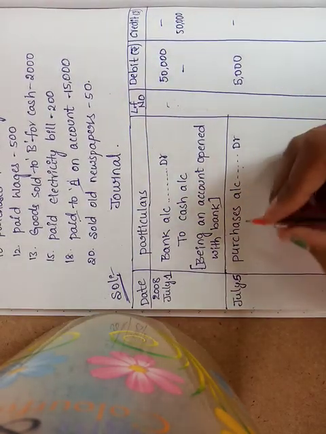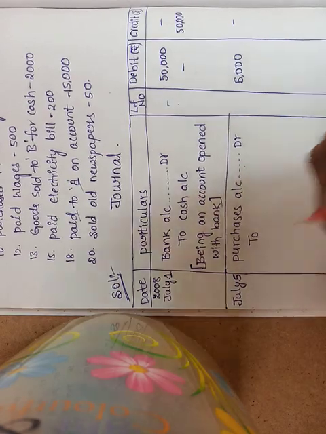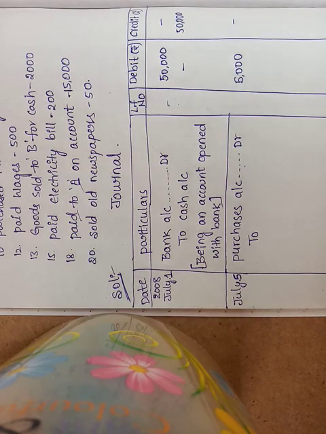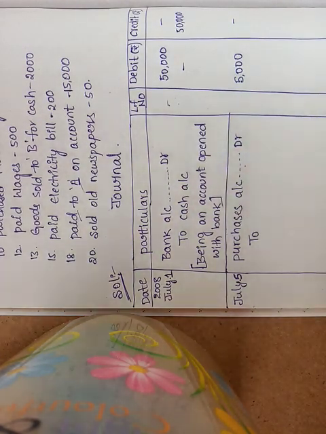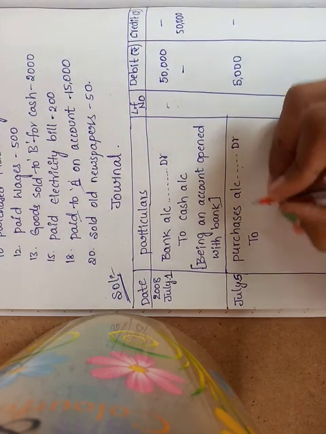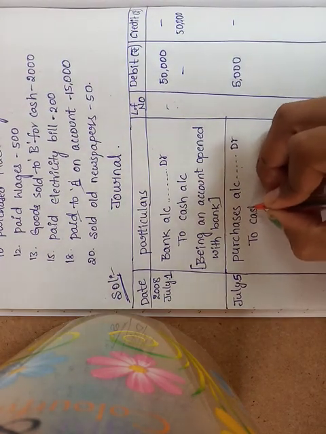Purchases account data, what you have to pay? Cash is paid. So cash is going out. Cash is an asset, so it will come under the real account. What is the rule of the real account? Debit what comes in, credit what goes out. Goods come in, so that will be written under debit. What is going out? Cash is going out. So cash account.